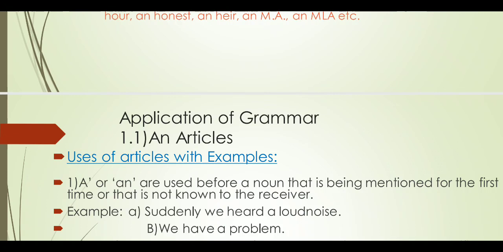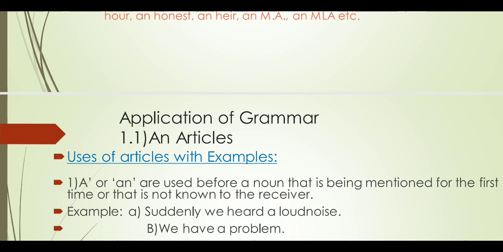What did we discuss? We discussed the examination pattern of chapter number 1.1, application of grammar, having minimum 12 marks and maximum 20 marks. Then we turned towards 1.1, articles definition. It is the smallest man-made object, made by man, human beings, for our choice and comfort.